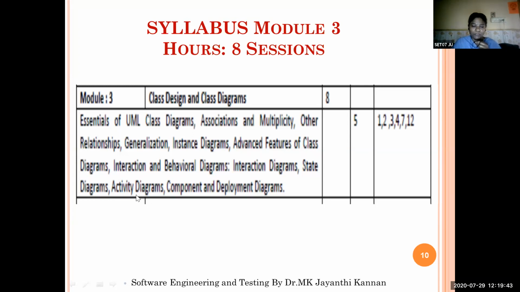While performing any activity, addition or deletion or a transaction, how the functions will work and how the class will act, those functional behaviors can be represented using activity diagrams. Here we have 8 hours. We are attaining course outcome 5. And the 4th module is software design and architecture.